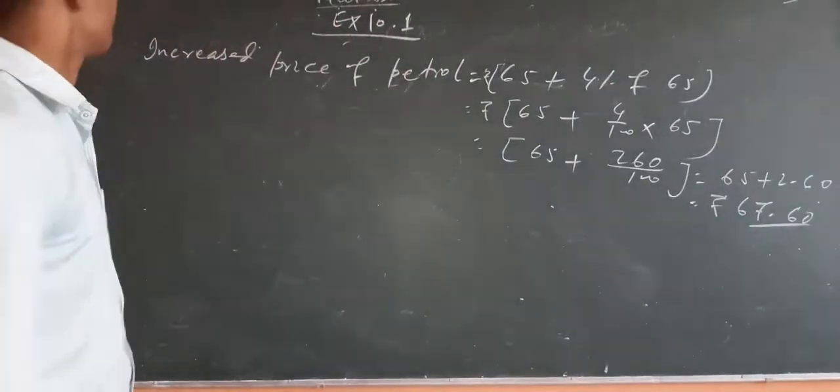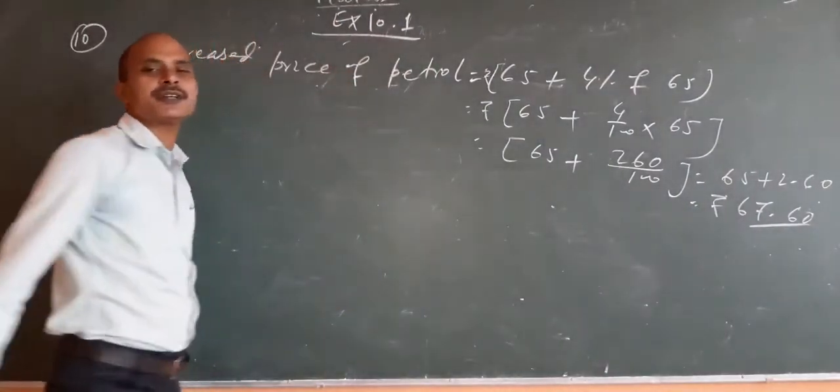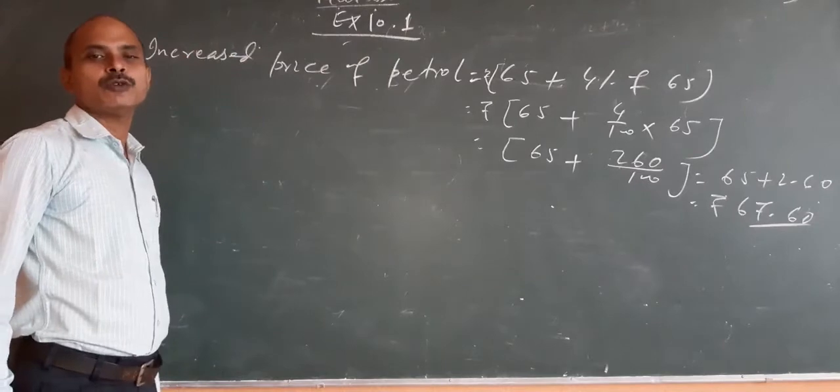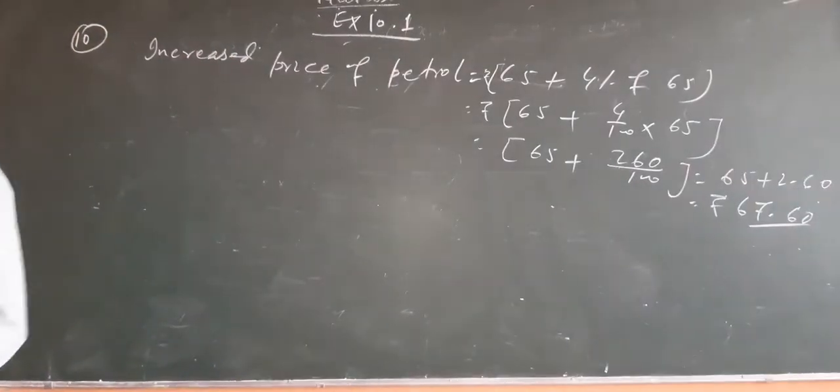Now the price is reduced by 5%. So we will find the reduction in the price of petrol.